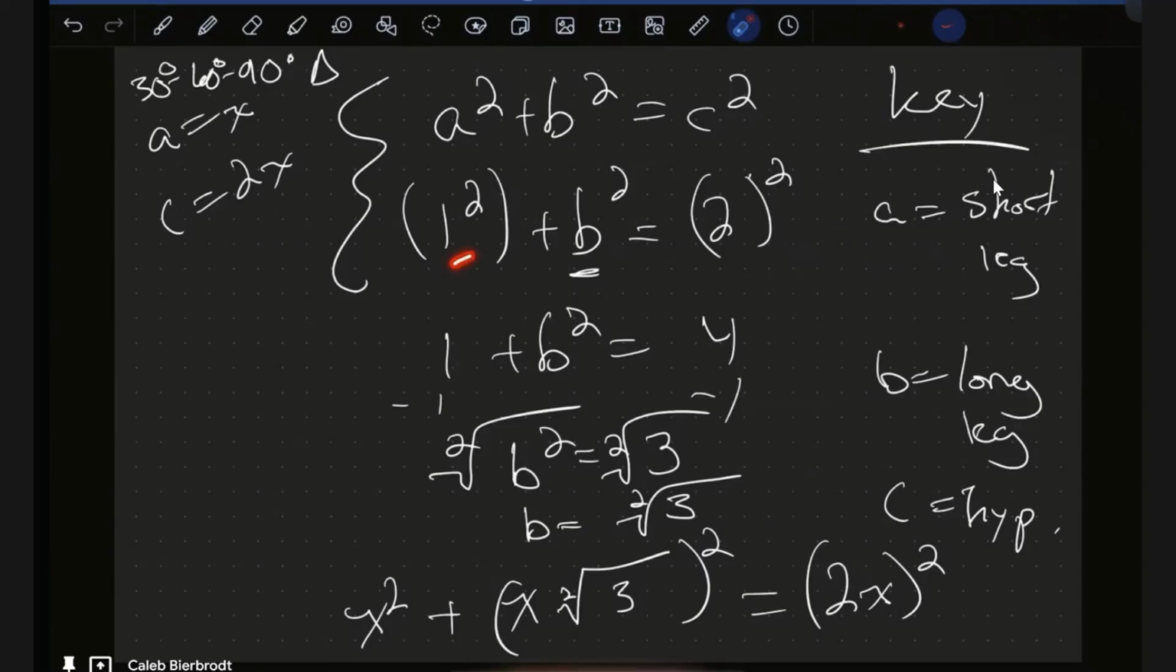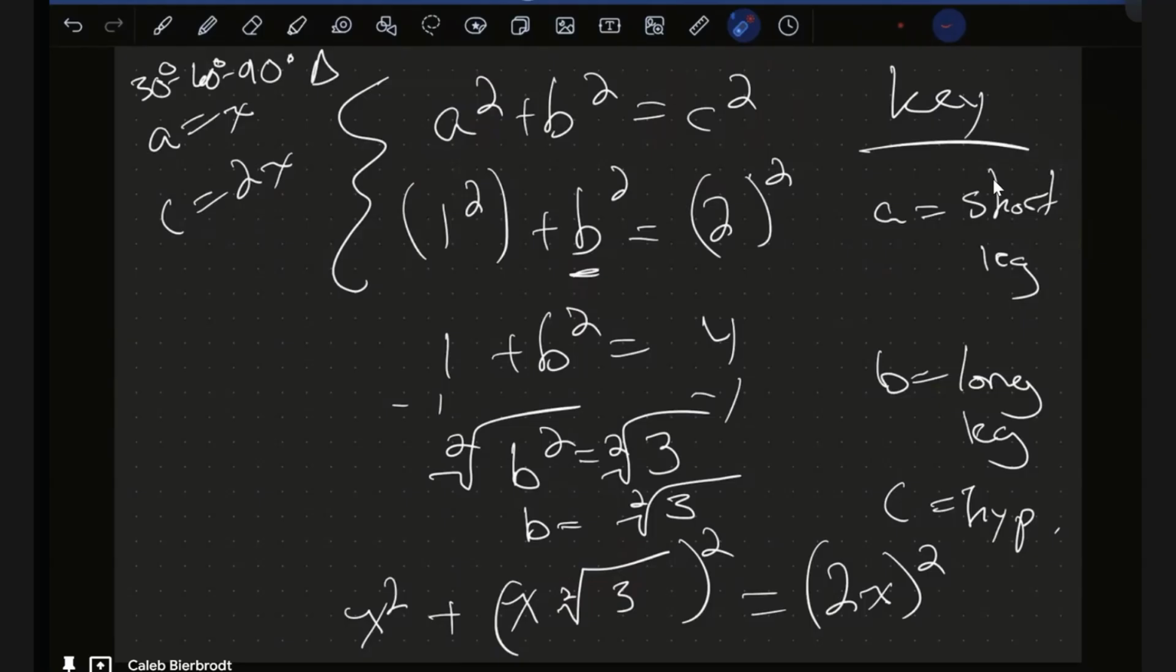When I plug in 1, I get this minus this, which is 3. Then I take the square root of both sides, and I get b equals the square root of 3. So then I have a proof that shows if a is equal to x, and c is equal to 2x, then b is always going to be equal to x times the square root of 3, because if I just multiplied by 1 here, it would be x times the square root of 3. So it's a very easy proof when you use the right thing, which is the Pythagorean theorem.